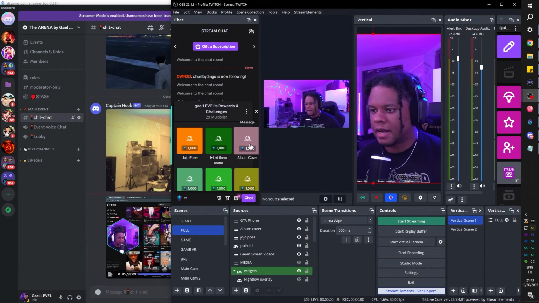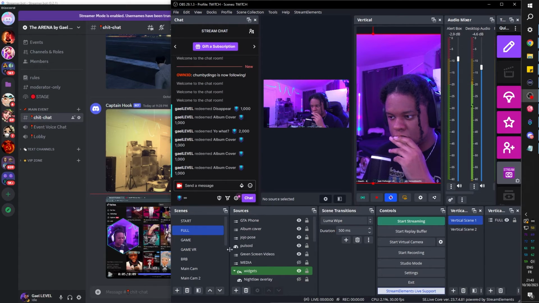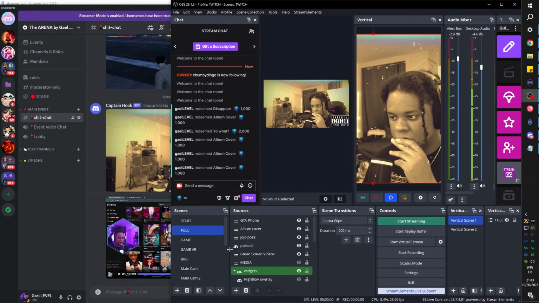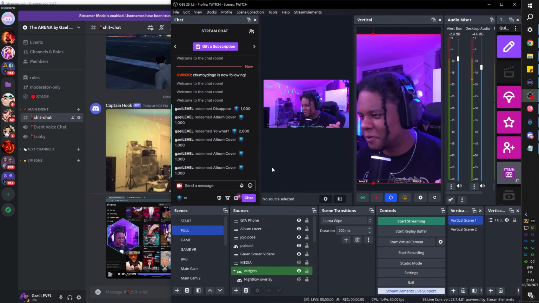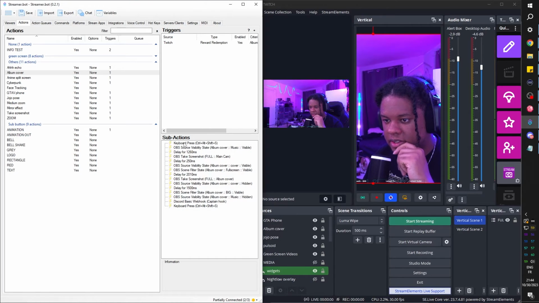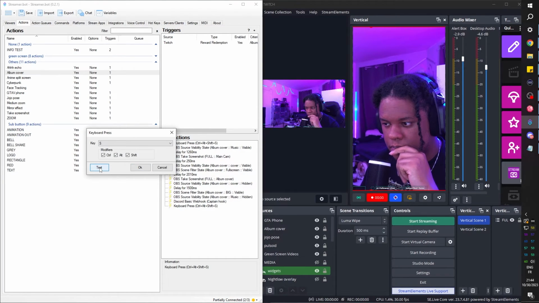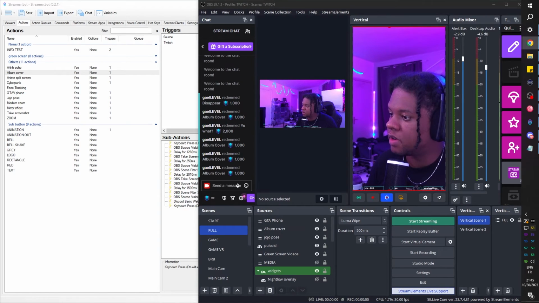Okay, so we have album cover. And basically this is the button to record in Aitum Vertical. So let's see if it triggers it properly. I feel like that didn't work. I have a feeling that that didn't work. All right, let me put that here. I have the ability to test it. Okay, it works when I test it. You know what? I'm going to trigger it from my channel directly on a browser.